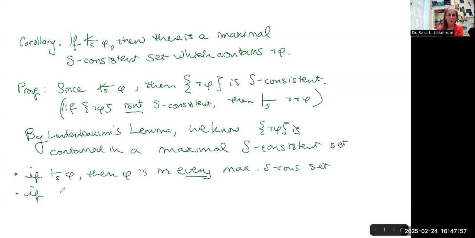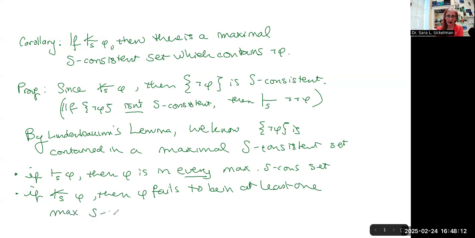And if phi is not a theorem, then phi fails to be in at least one maximal S-consistent set, i.e. not phi is in the set instead. So these are the two important facts that we need.